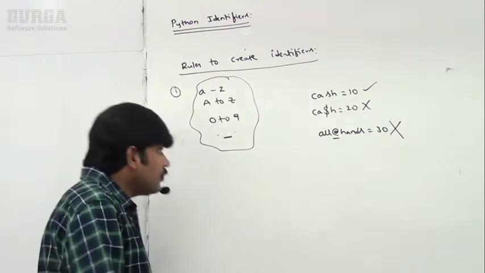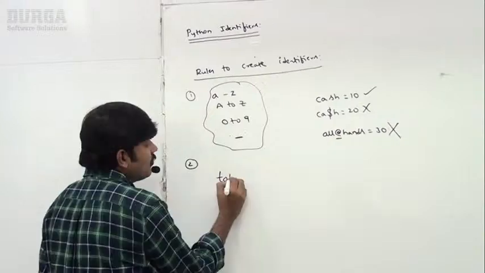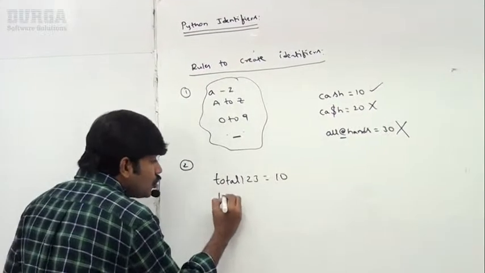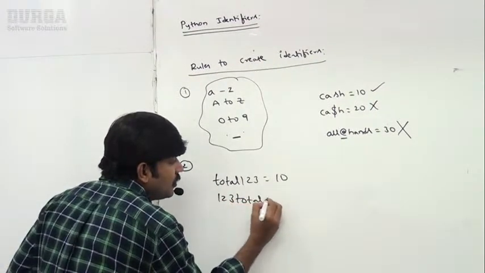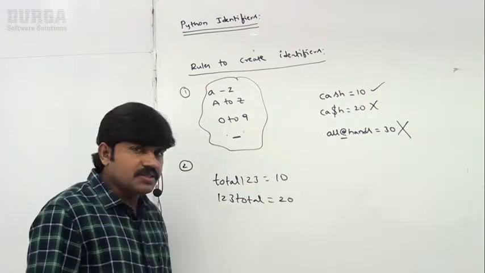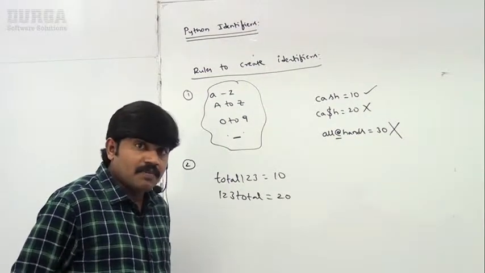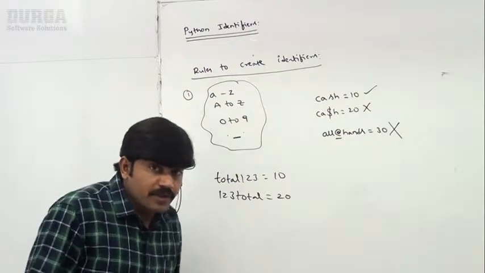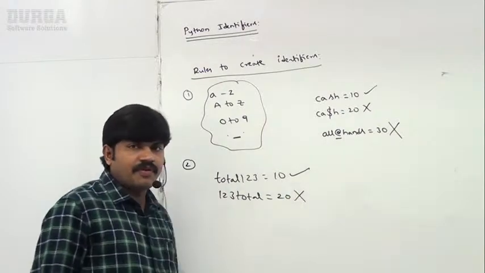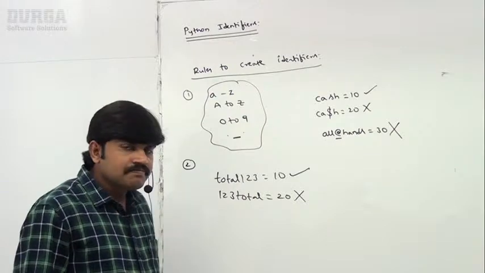Okay, well, now the second rule, sir. If I take it like this, can you please confirm? total123 is equal to 10, and 123total is equal to 20, I am taking. Can you confirm which of these two is valid and which is invalid, or whether both are valid or both invalid? This rule is applicable in almost every programming language. Don't feel it is Python specific. Perfectly, the first one is valid, the second one is invalid. Why? What is the reason for that?